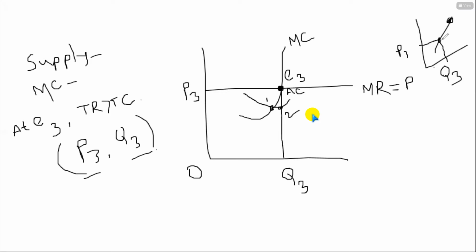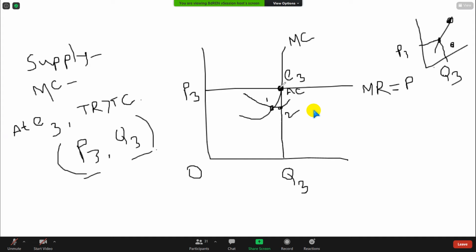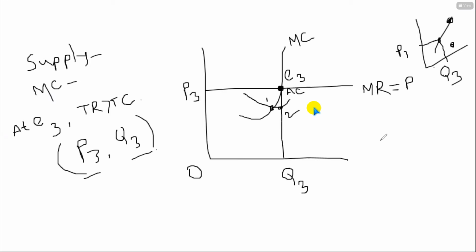Why? Because if this is the first point, and the second point is here, then it will be a downward diagram. Supply curve is not a downward diagram. Supply curve is an upward diagram. So actually the next point will show us whether this is a combination of the supply curve or not. But we can say that it is a possible point of supply curve. Clear or not? What have I said?